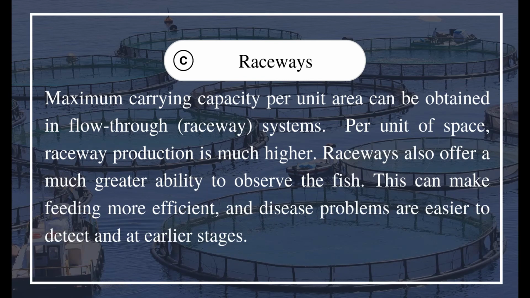Per unit of space, raceway production is much higher. Raceways also offer a much greater ability to observe the fish. This can make feeding more efficient, and disease problems are easier to detect and at earlier stages.